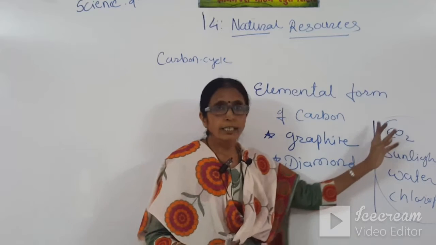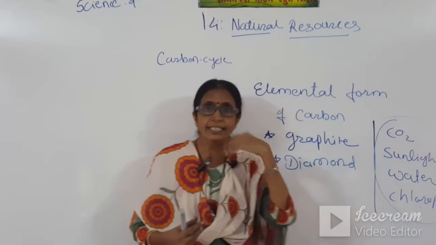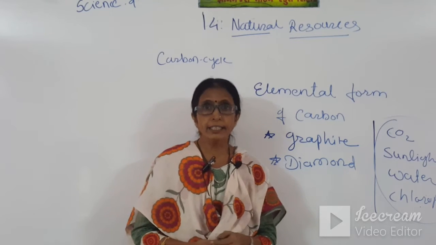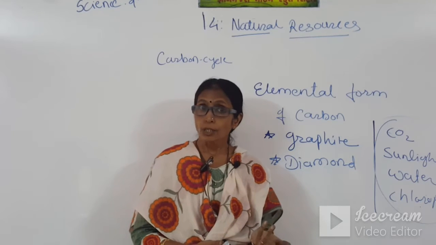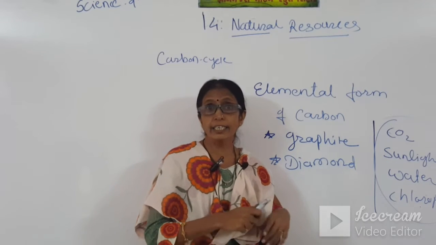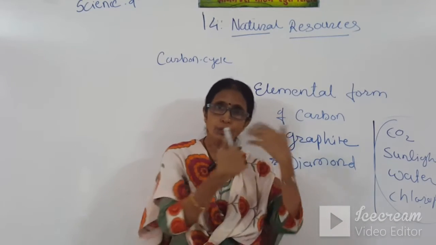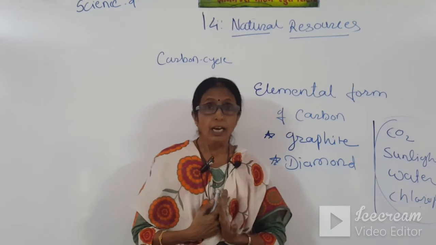Again, the carbon cycle. In the carbon cycle, again this CO2. We exhale CO2, animals do, and the plant uses CO2 during photosynthesis. So here there is a conversion of CO2 from animals to plants and plants to animals, we can say.